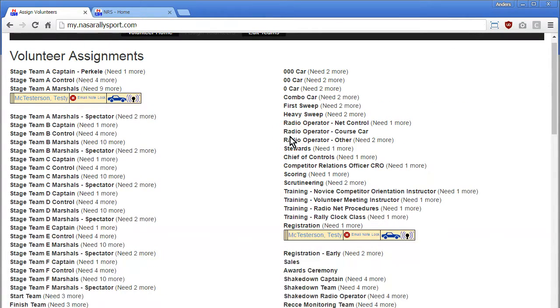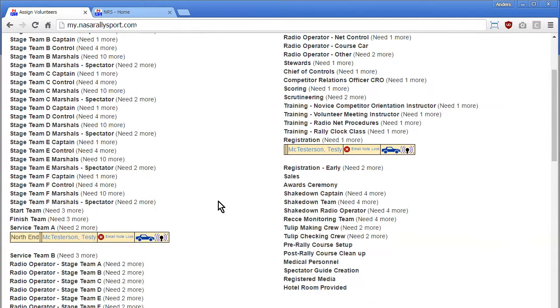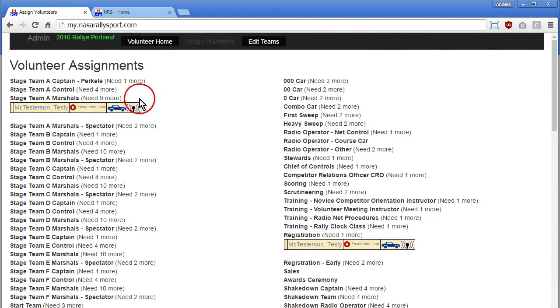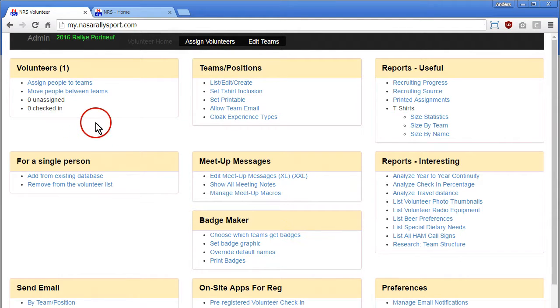You could be doing the same thing with some of the course cars. You could have your 000 car also be doing the MTC at the end of the day, being on the finish team, and getting the instructions that they need for that. That's really the power of this, the multiple assignments. And that's the overview of assigning volunteers with the NASA Rally Support volunteering system.